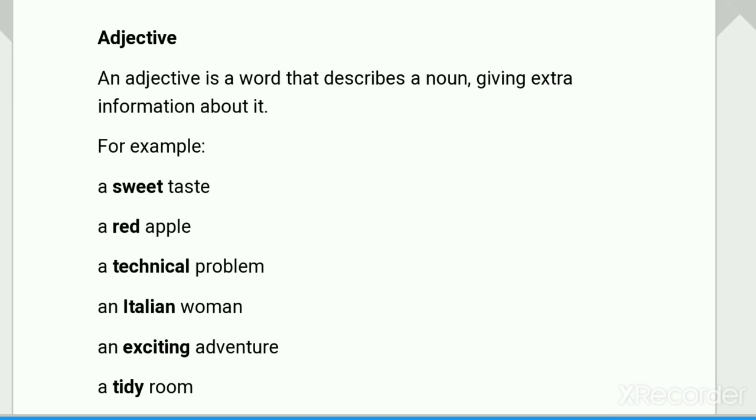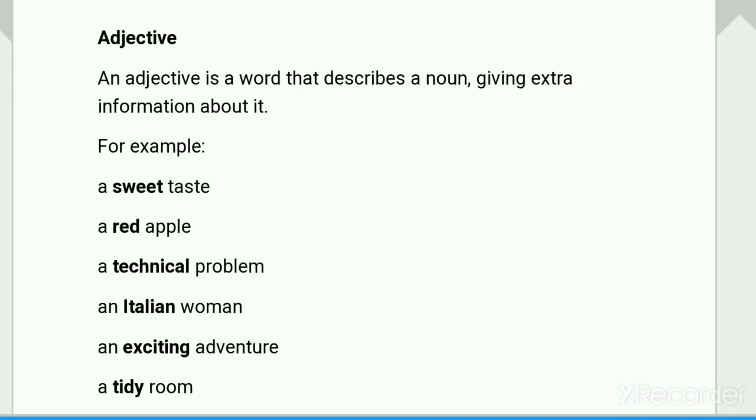The sack of rice was lying with me for a long time. So, the word long explains about time. So, in this sentence, long is the adjective. A wide smile spread on my friend's face. The word wide gives more information about smile. That's why here wide is also an adjective.